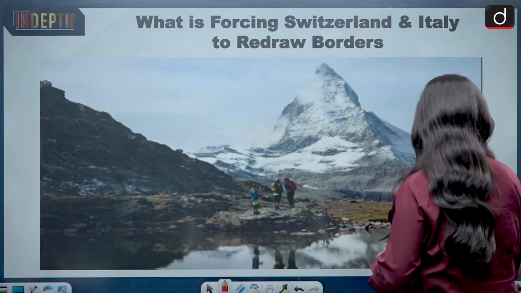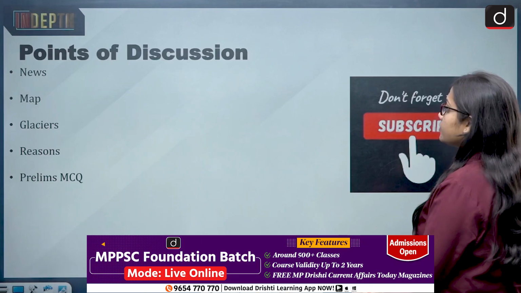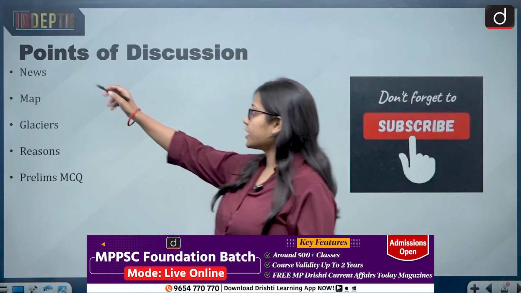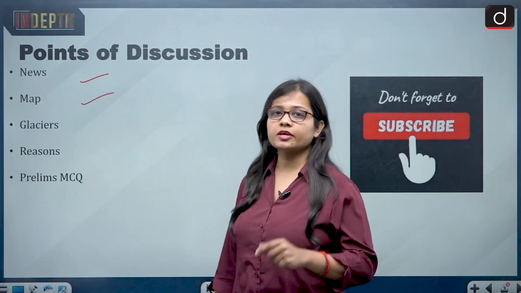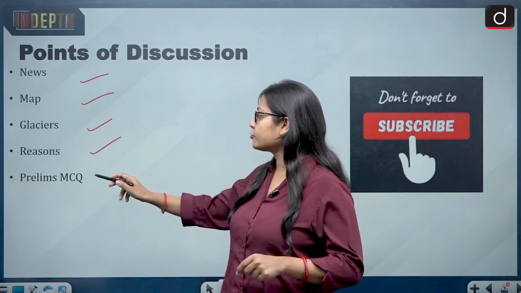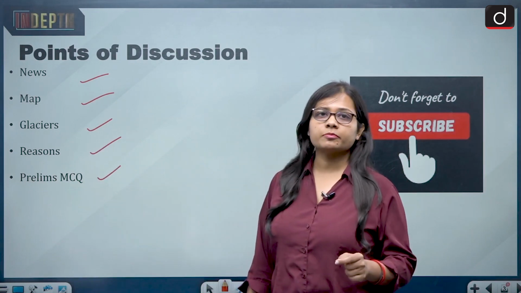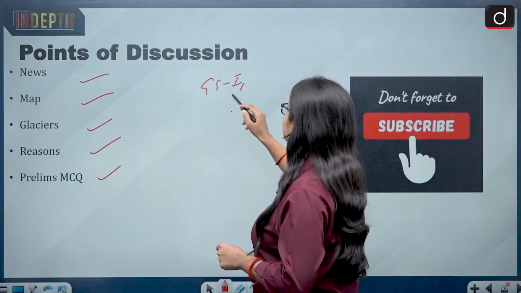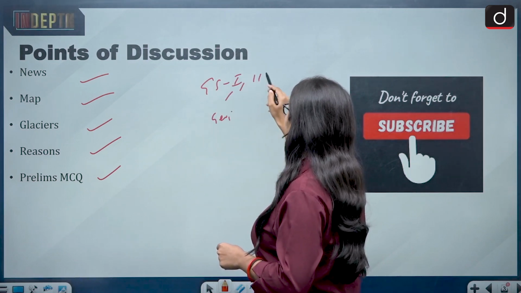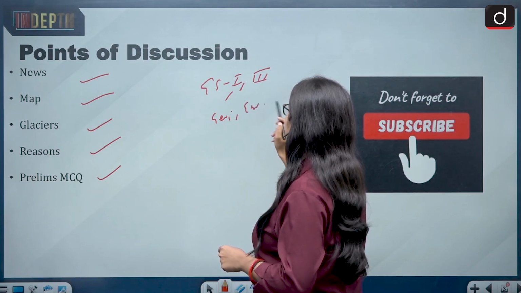So first of all, about the points of discussion. First we will be looking at the news, then we will be looking at the map of both the countries, then what are glaciers, reasons for it, and then a prelims MCQ. The topic is of relevance from General Studies paper 1, that is Geography, and paper 3, that is Environment.